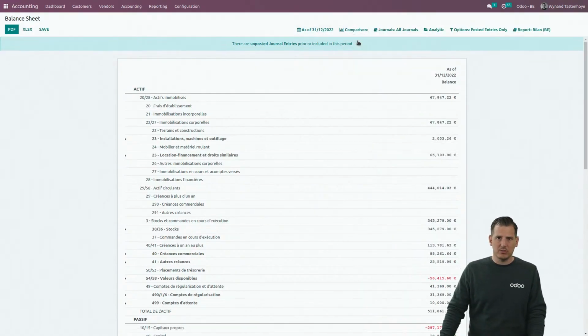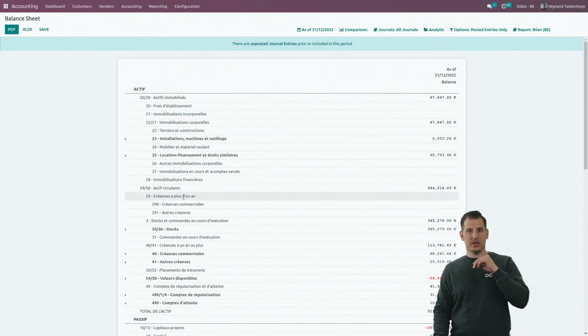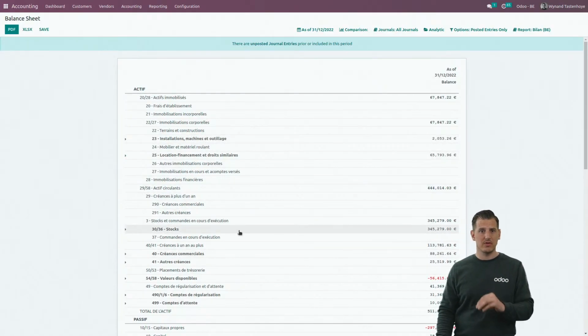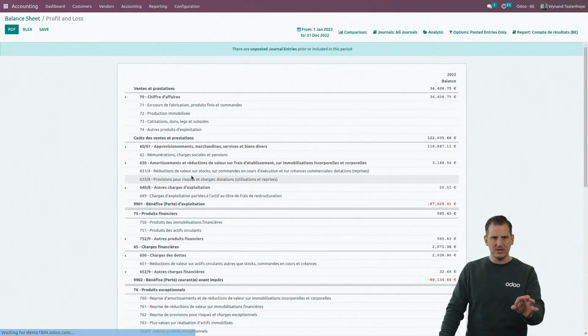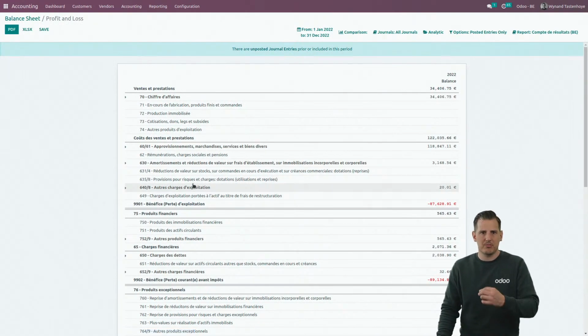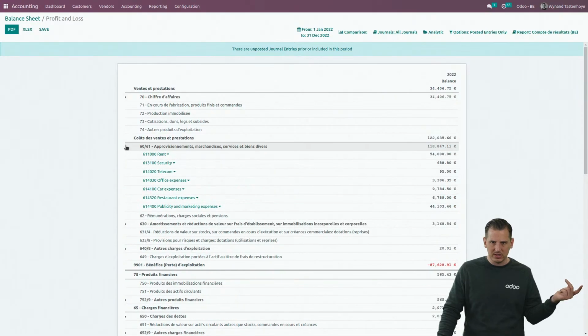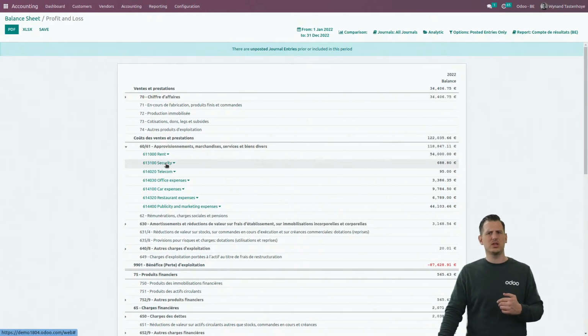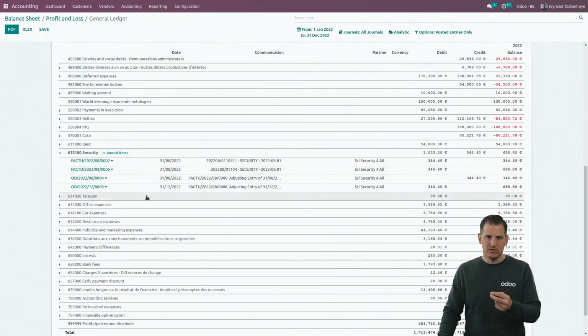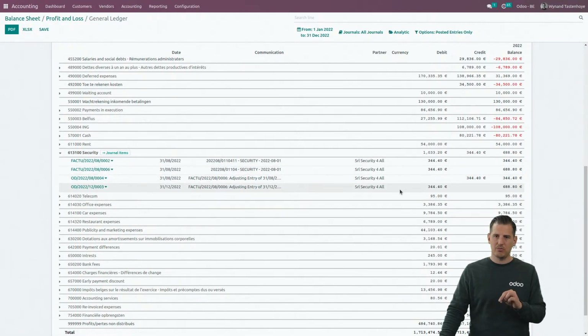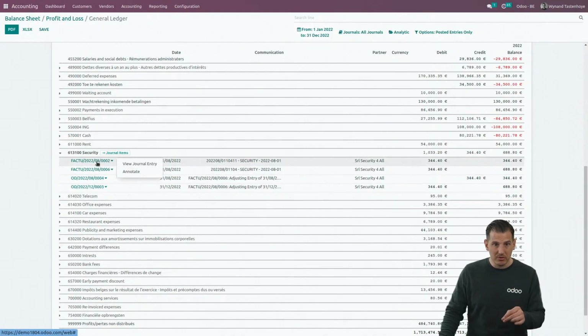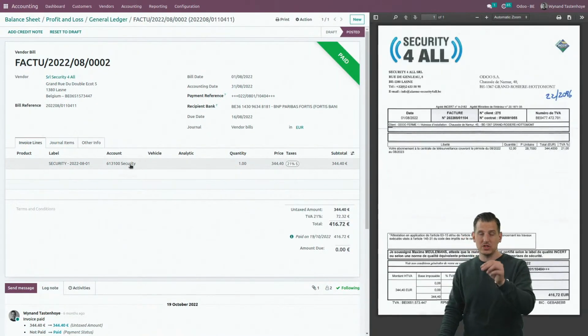But I don't want any comparison. What I want to show you is that drill downs are available everywhere. Let's scroll down a little bit. We can see the benefit of the year. From the balance sheet, when I click on there, I jump into my profit and loss account. And if here, for example, I want to see all my expenses, wow, those security expenses are quite high. From here on, I can click on the account and jump into the general ledger in order to have an overview of the detail. And if it's still not enough, you can see our provision and our reverse that we created in the beginning of the webinar. Also from here on, I can even drill down to the journal entry, which is basically my vendor bill.